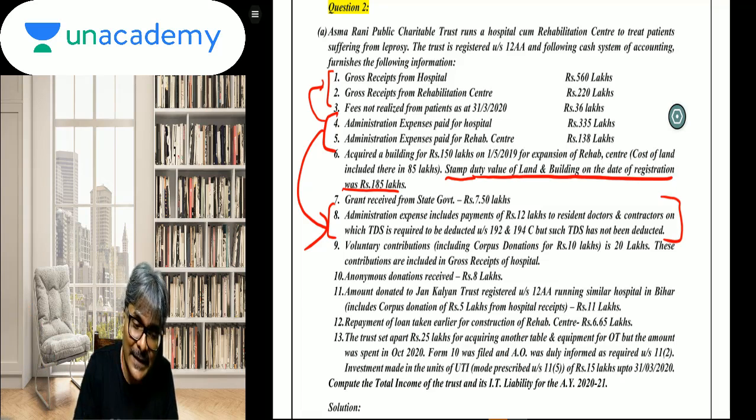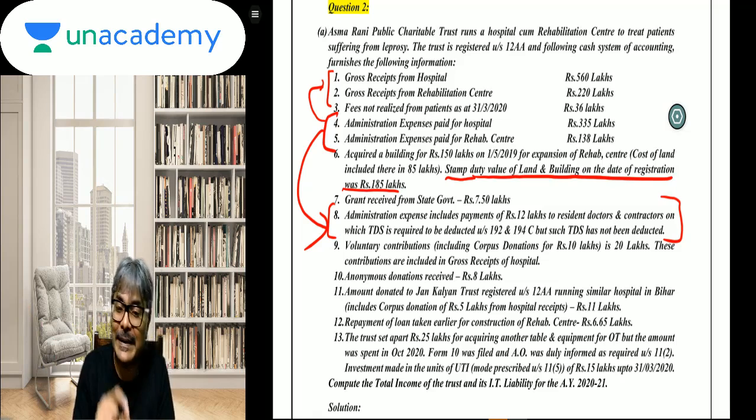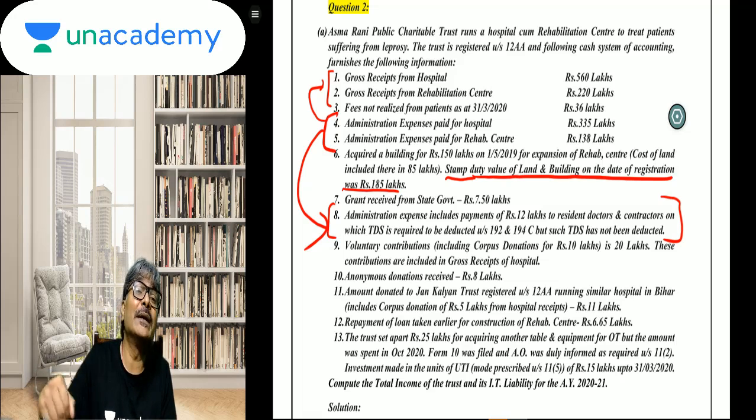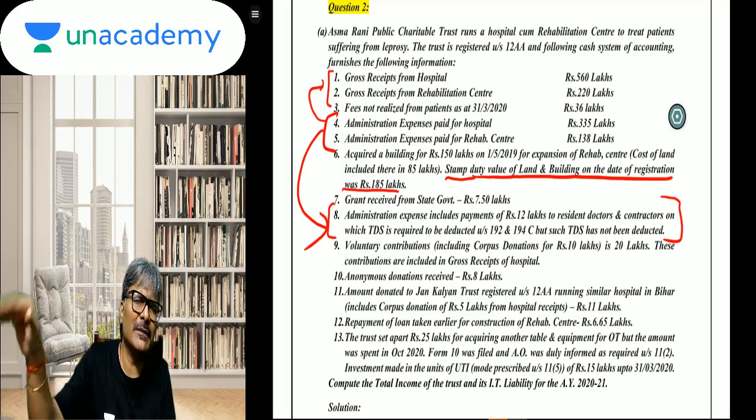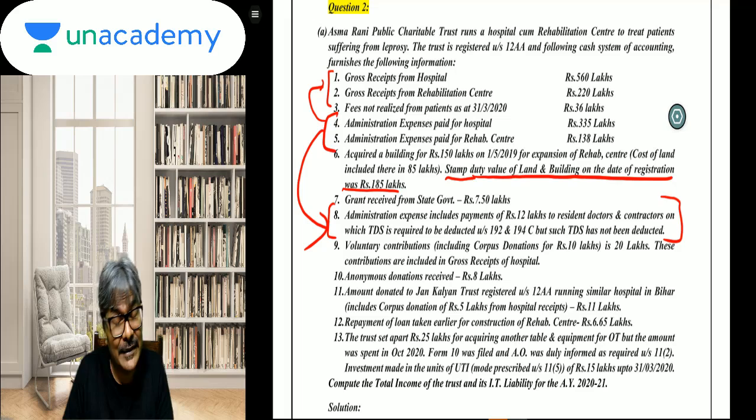But the fact that point number 8 is given herein signifies this is the amendment on deemed application, whether it will be considered as a part of the application of a charitable trust. If there is a default on the payment under 40A(2), 40A(3) or 40A(ia), then to the extent of 30% or whatever be the disallowances otherwise applicable for these sections, it will not be considered as a deemed application.